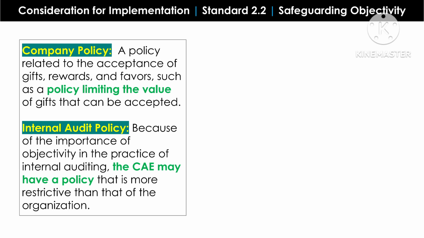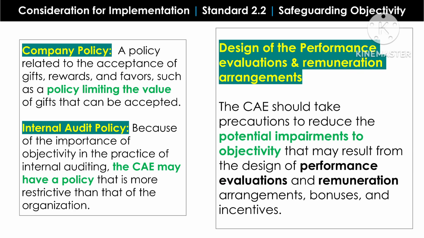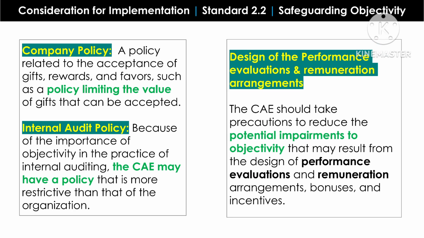The internal audit policy, because of the importance of objectivity in practice, the chief may have a policy that is more restrictive than that of the organization. And the chief audit executive should take precautions to reduce the potential impairment to objectivity that may result from the design of performance evaluation and remuneration arrangements, bonuses, and incentives.